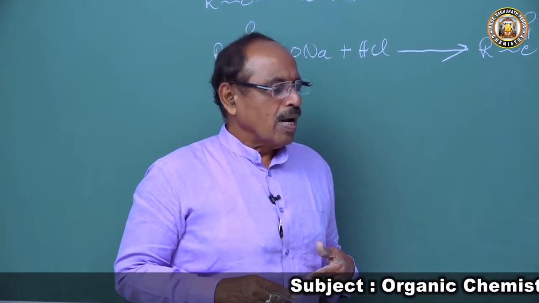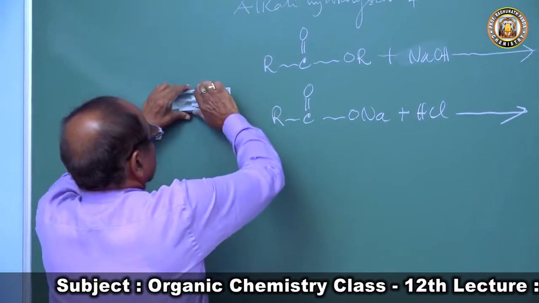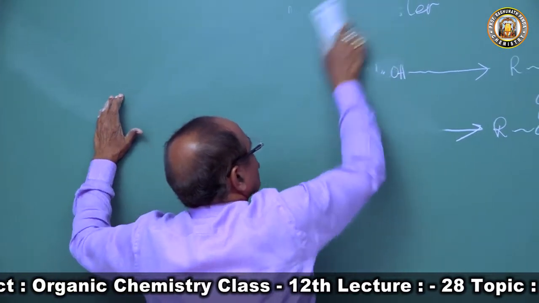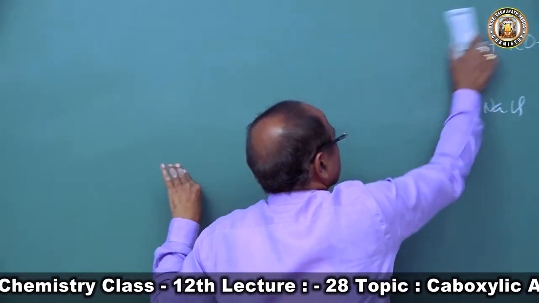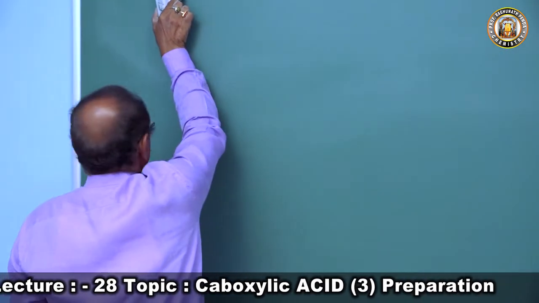Now we will come to how we can prepare carboxylic acid from Grignard reagent. I told you the Grignard reagent is a very good synthetic reagent.